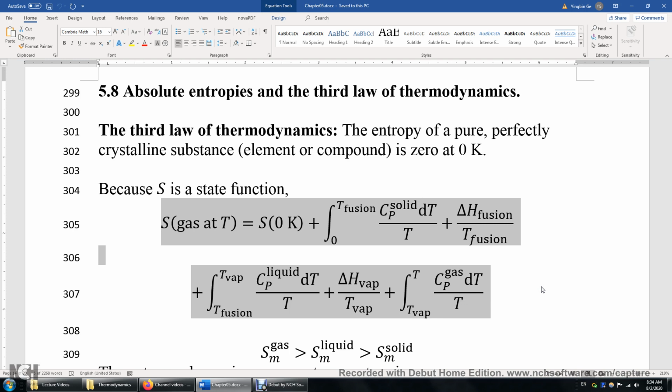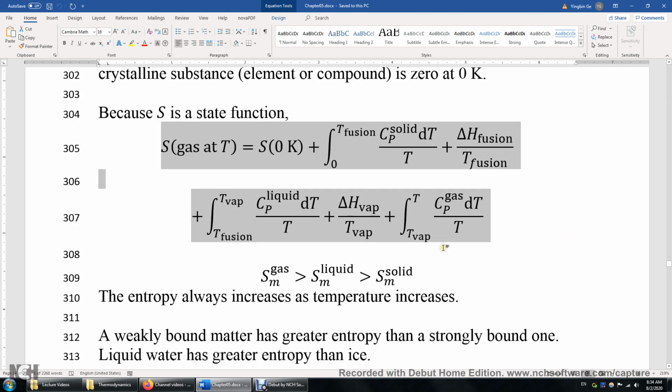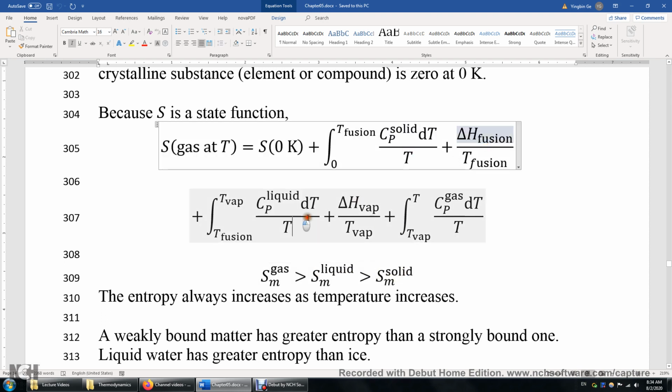What if we are interested in oxygen gas in a non-standard state, let's say 2 bar? Then we can easily calculate the entropy change of the oxygen gas from 1 bar to 2 bars. Given this equation, we can see obviously the molar entropy of a gas is greater than the molar entropy of a liquid, which is greater than the molar entropy of a solid, because all these 5 terms are positive.